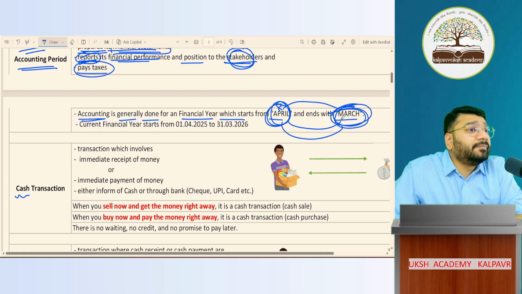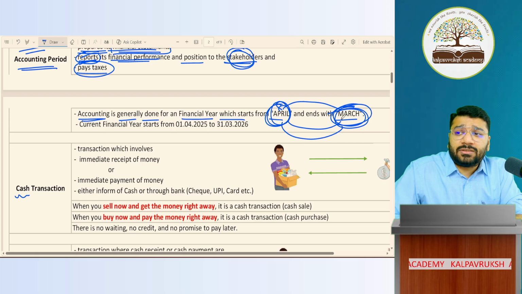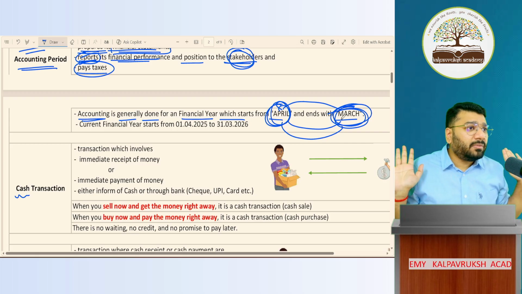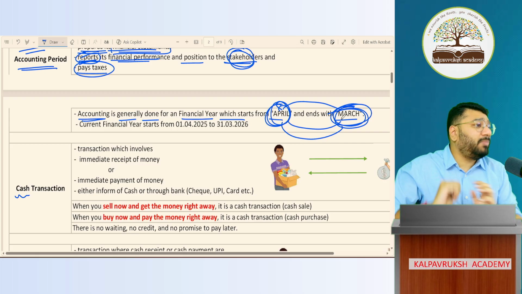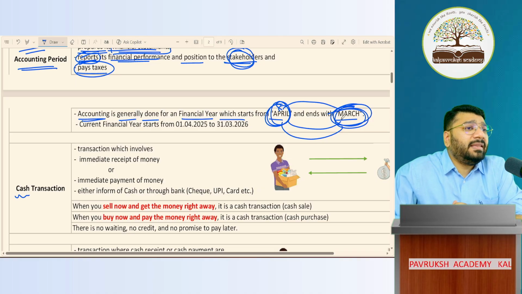Sorry? Indian calendar. Can you elaborate a little bit more about it? Why are you saying Indian calendar? Anything that you can give me as a reason why the financial year is April to March? One reason is because of the income tax department. But why did the income tax department also say April to March, boss? They could have told Jan to December, no? Why April to March?